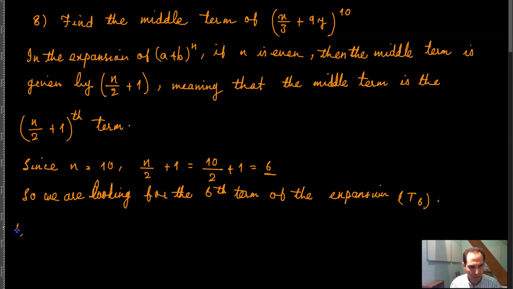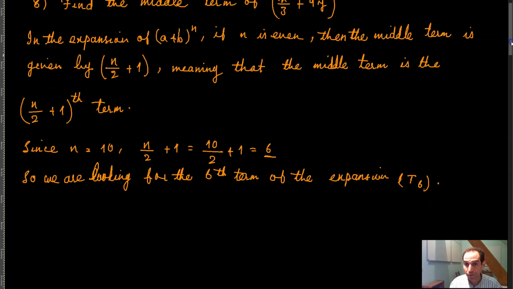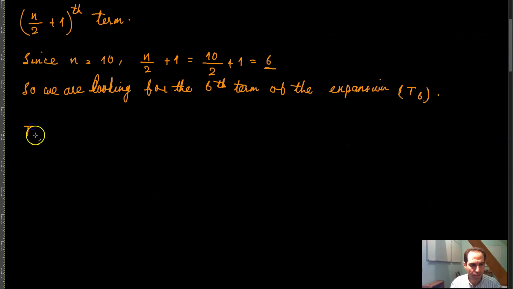Now, t of 6, which is equal to t of r plus 1, is equal to n combination r, a raised to the power n minus r, b raised to the power r.